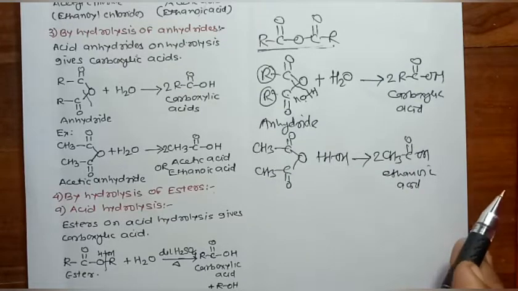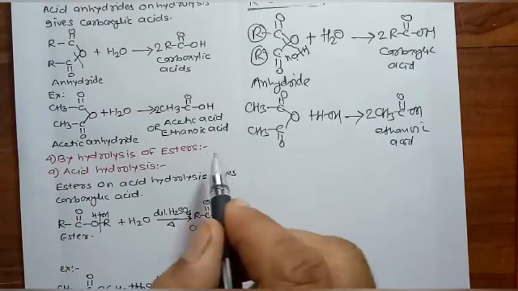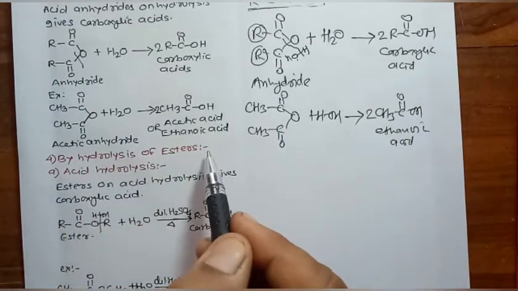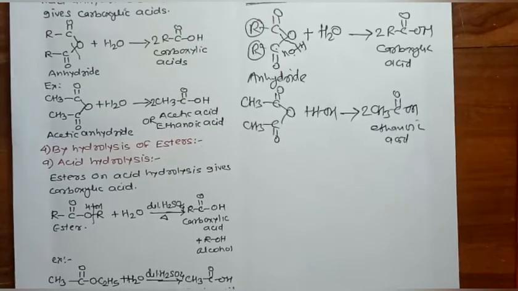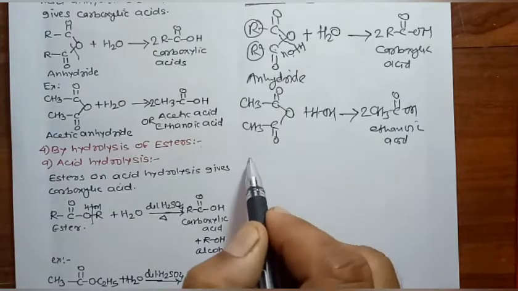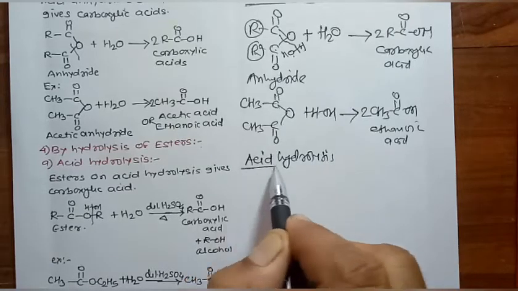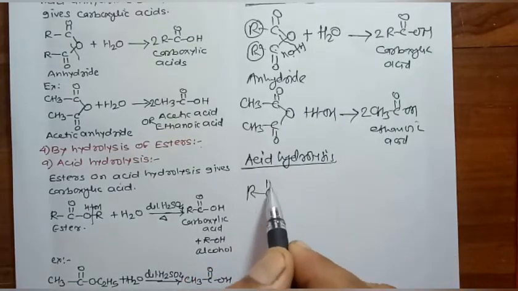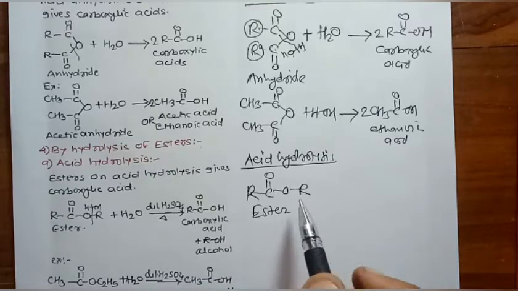Then the fourth method, again hydrolysis, is by hydrolysis of esters. We can convert esters into carboxylic acids by doing the hydrolysis in the presence of acid and in the presence of alkali. Hydrolysis of ester carried out by acid is known as acid hydrolysis. In the acid hydrolysis of esters, we know that the general formula of esters is like this: RC double bond OR. It is the general formula of an ester.